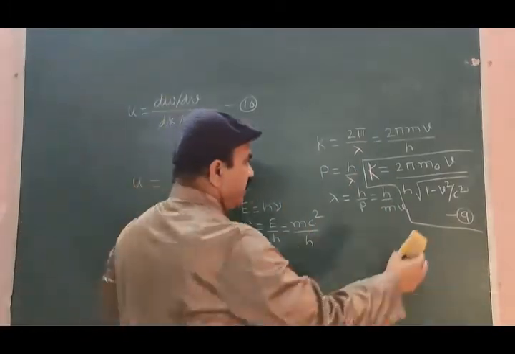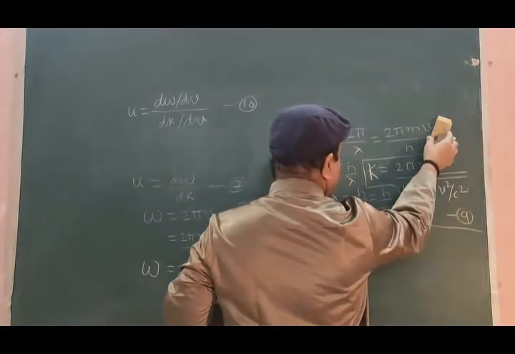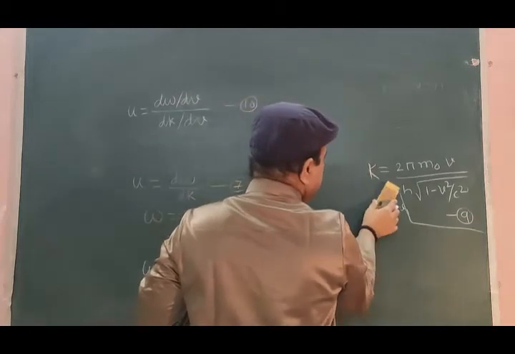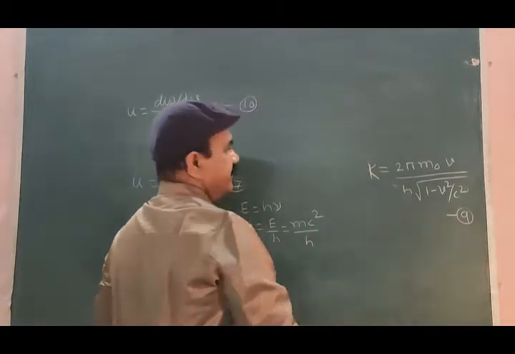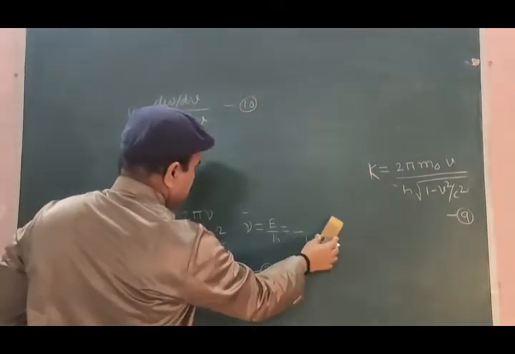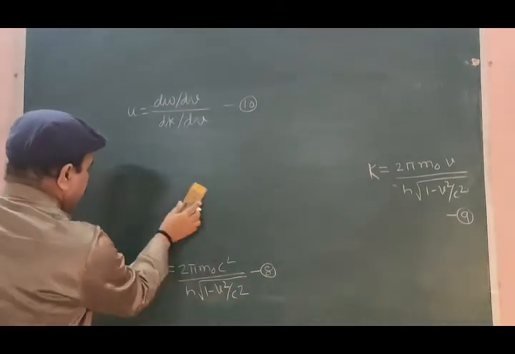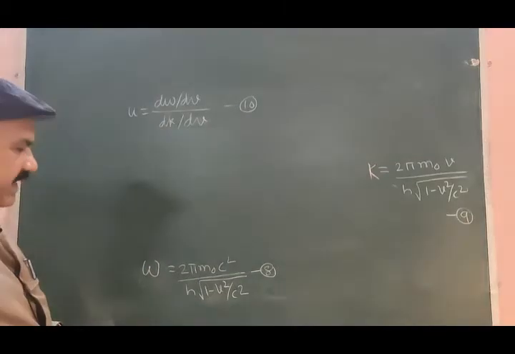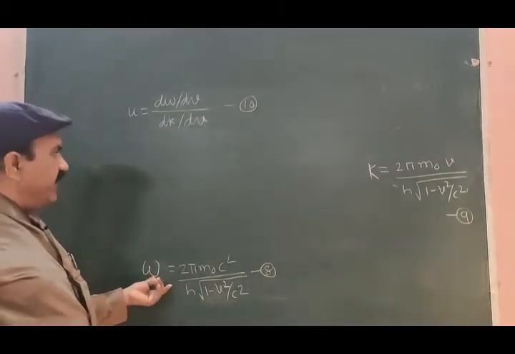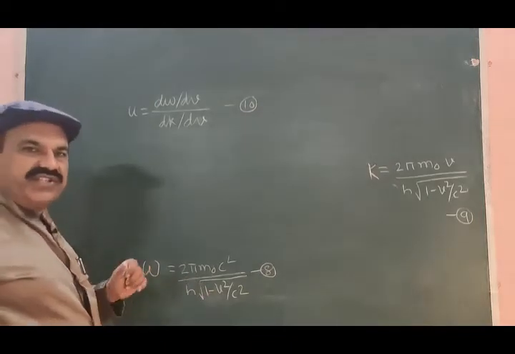So let me wipe out all these except the equation for k, and here also, let me wipe out all except the equation for omega. Now let us get d omega by dv from equation 8.